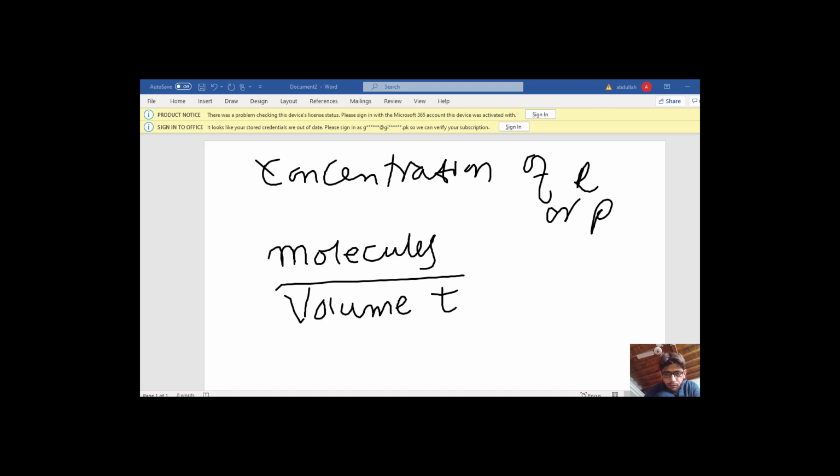So it is nothing but the number of molecules per unit volume that is called concentration.